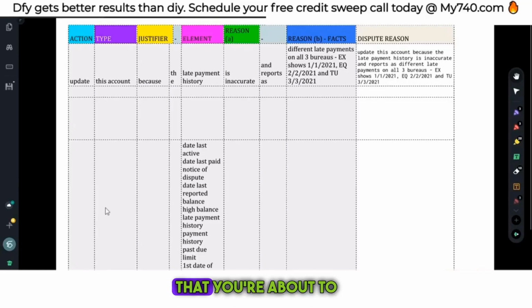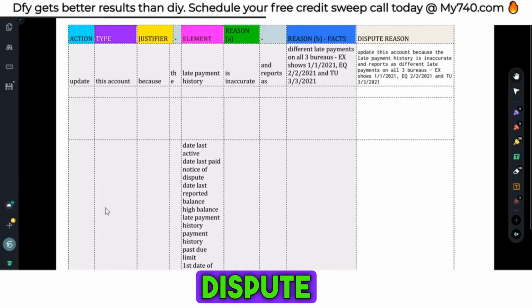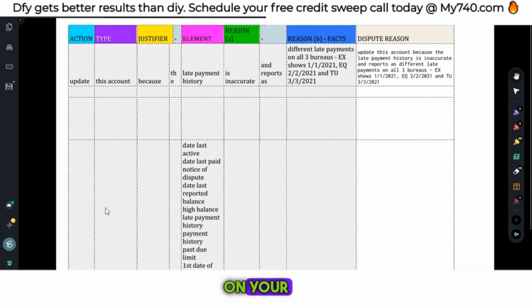Because the simple formula that you're about to learn is going to allow you to dispute literally any negative item on your credit report. Access this sheet for free right on my Telegram channel.